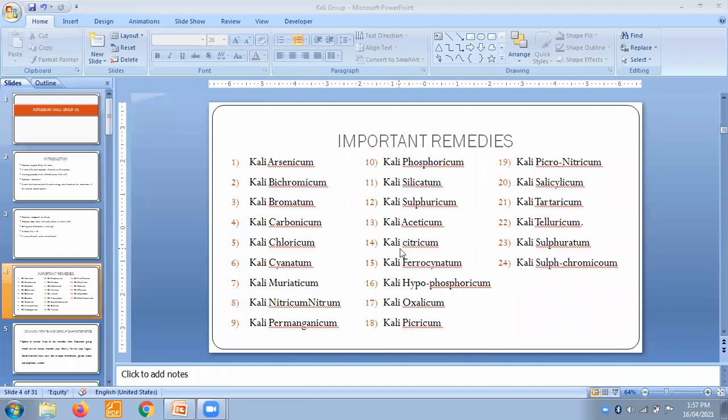All these are remedies. Of these 24 remedies, we really need to concentrate on Kali arsenicum, Kali bichromicum, Kali bromatum, Kali carbonicum, then Kali muriaticum, Kali sulphuricum, Kali silicatum, then Kali tartaricum. These are the important remedies in our syllabus. All remedies in homeopathy are really important, but as I told you, these few become important remedies in your prescriptions.